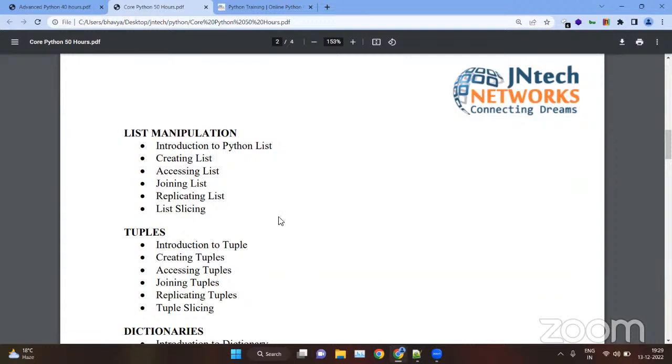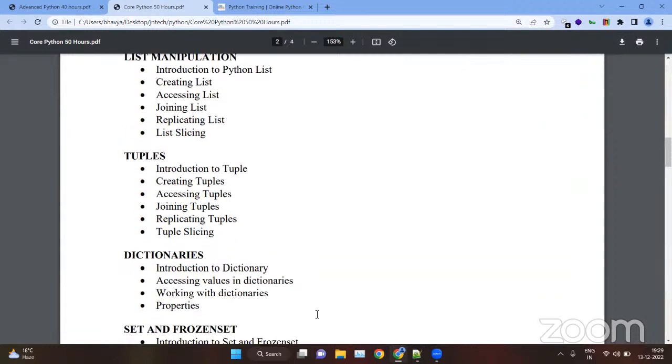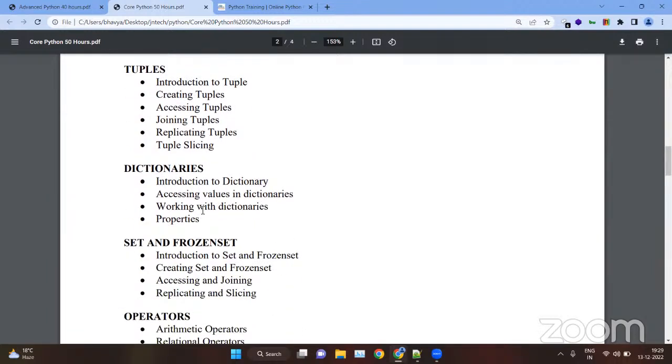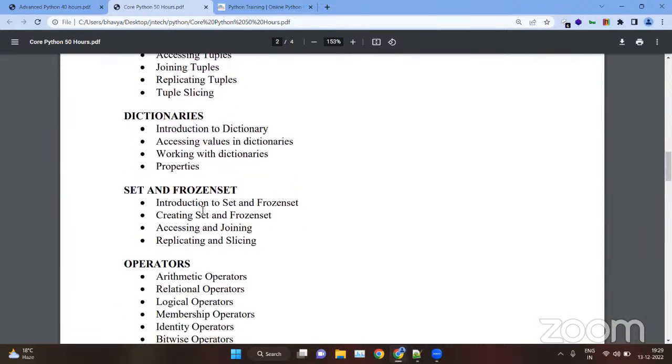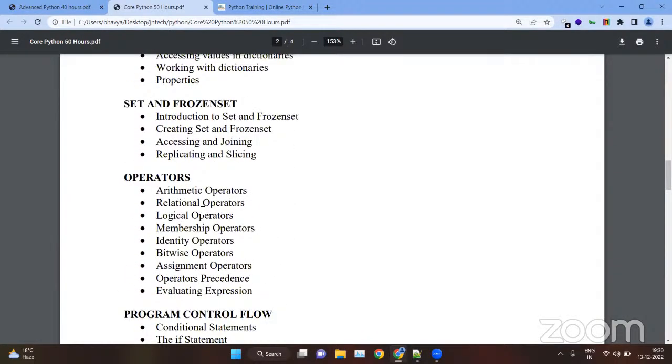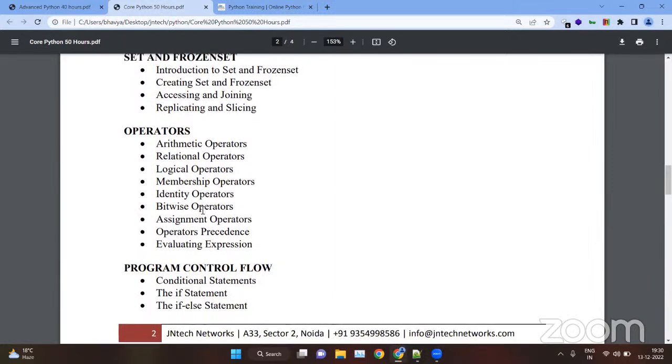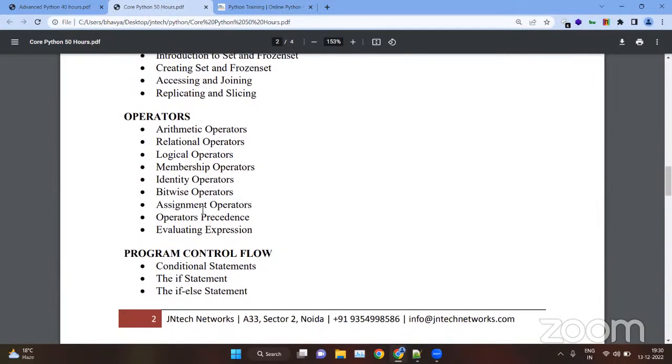Then we will see tuples. In this we will see the functions and methods, the same as for dictionary, set, and frozen set. These are the data types. Then we have the operators. We have various operators in Python, so we will see all of them: arithmetic, relational, logical, membership, identity, bitwise, etc. Then we will see the operations and the precedence rules of the operators.